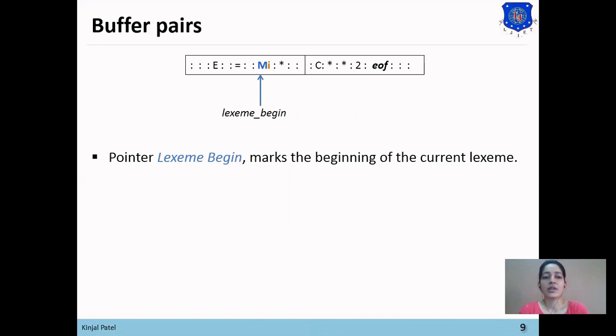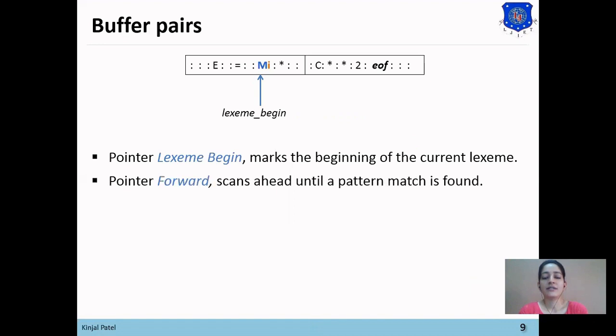And the second pointer is the forward pointer, which scans ahead until a pattern match is found. The forward pointer is used to read the characters and find the pattern for the particular lexeme. And the lexeme begin pointer will mark the beginning of the current lexeme. Once a lexeme is found, it will denote the next one, immediately after the lexeme which was just found. So here are the two pointers, forward pointer and lexeme begin pointer.